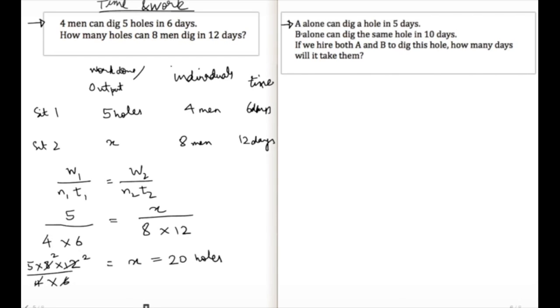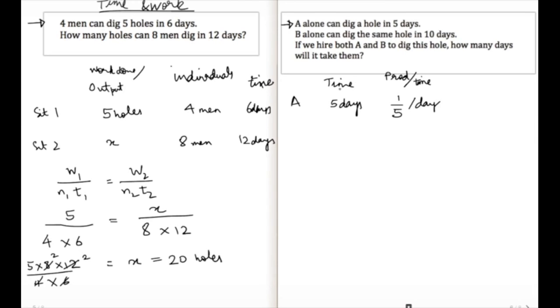So what we will do here is, if A can finish the job in 5 days, right? Clearly the productivity of A per unit time will be 1/5 work getting done per day, right? So just look at this relationship.